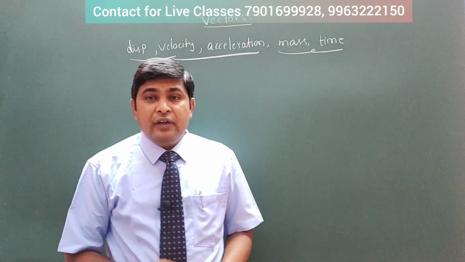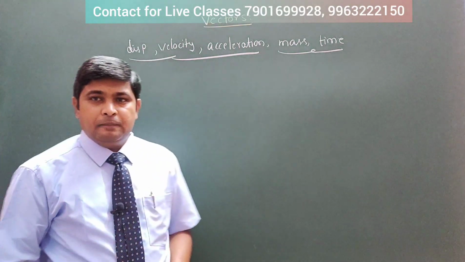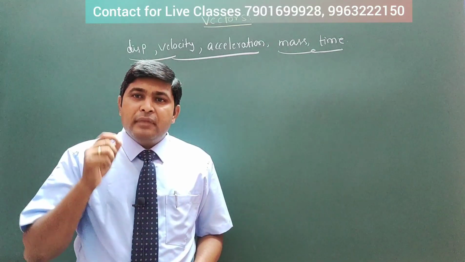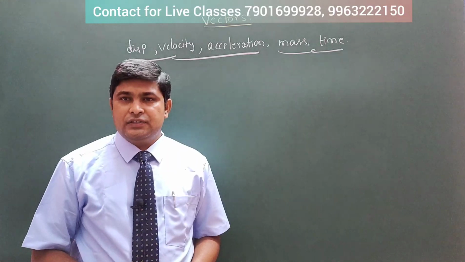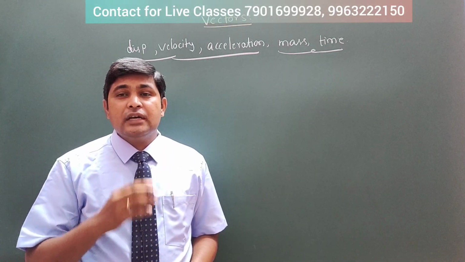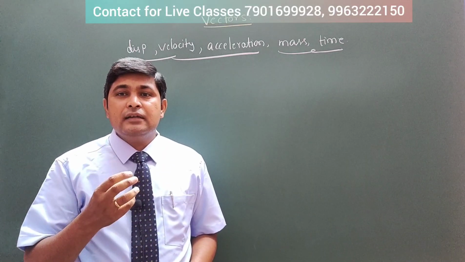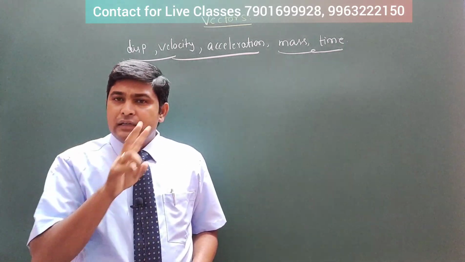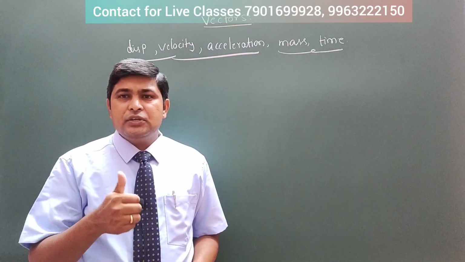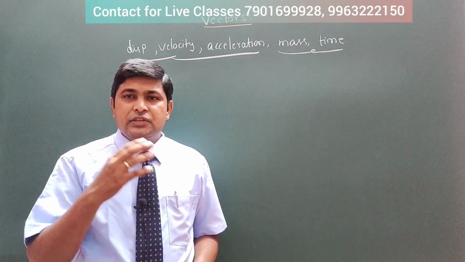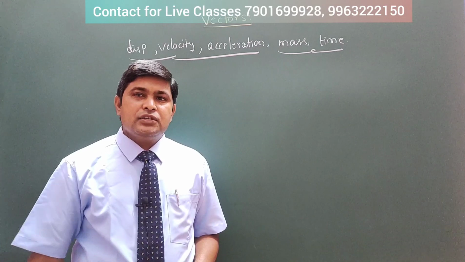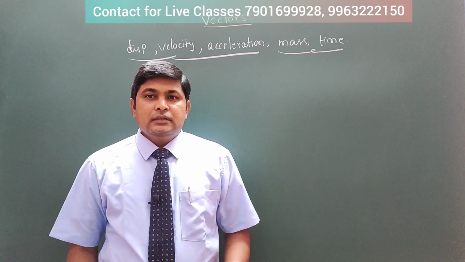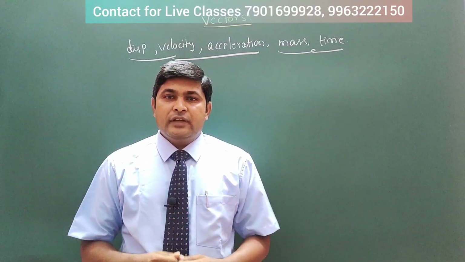But in the case of velocity, you need to mention the direction of the velocity to understand correctly. So that is why we need at least two details, magnitude and direction, and as well as it needs to satisfy the addition law of vectors.